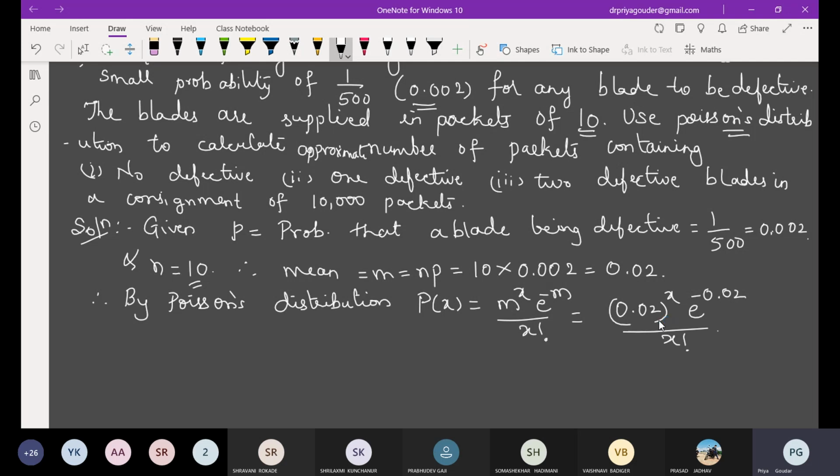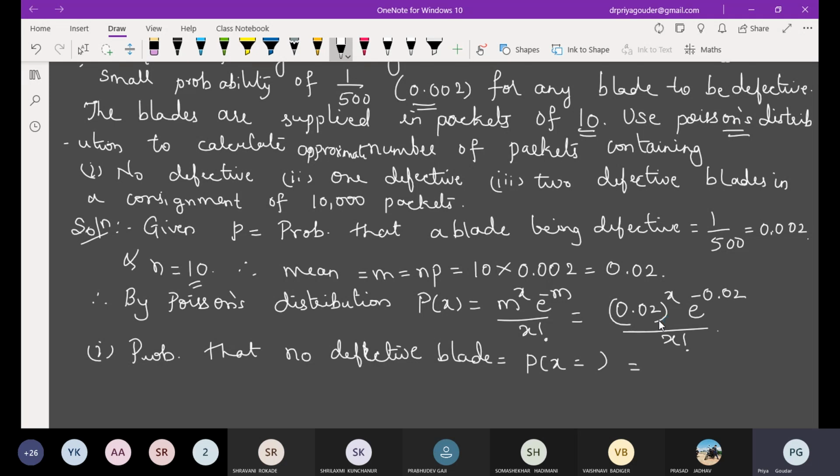Now let us take the condition. What is the first one we want? We want that there should be no defective blade. So probability that no defective blade. No defective means the value of x should be what?